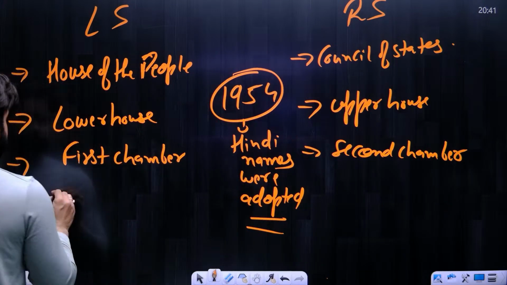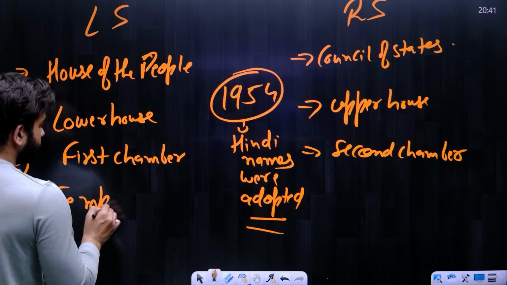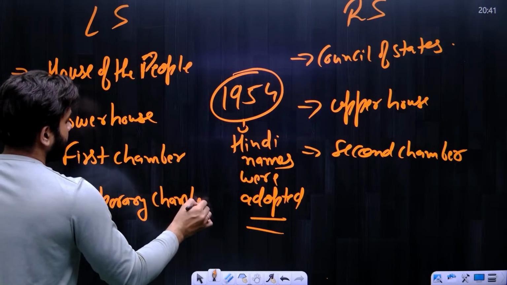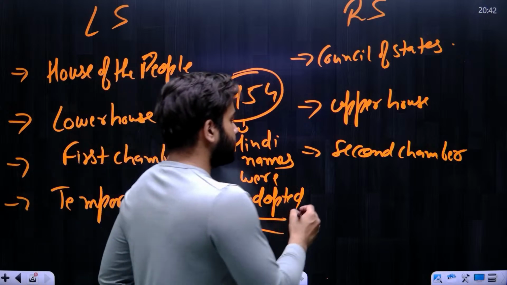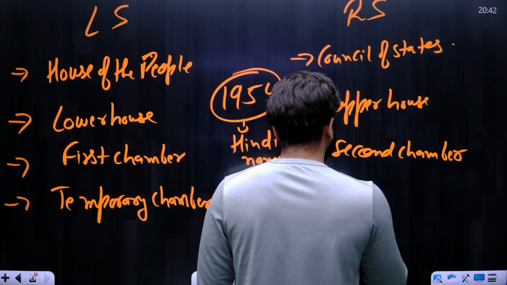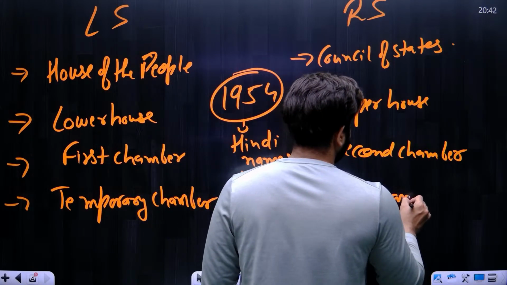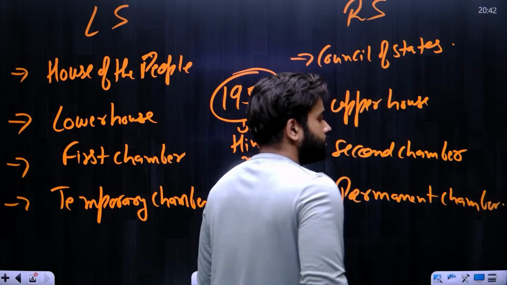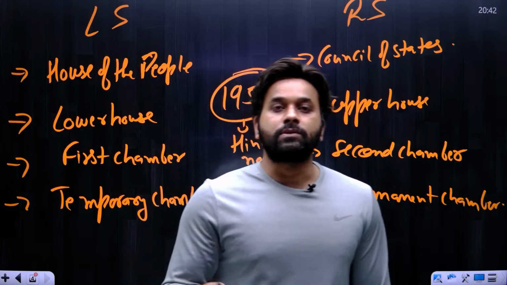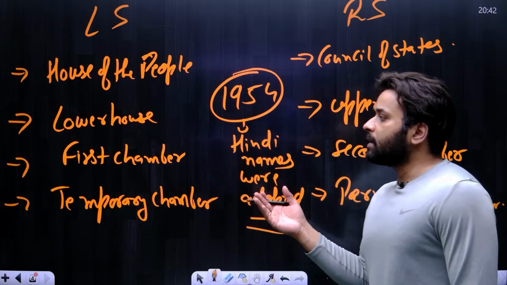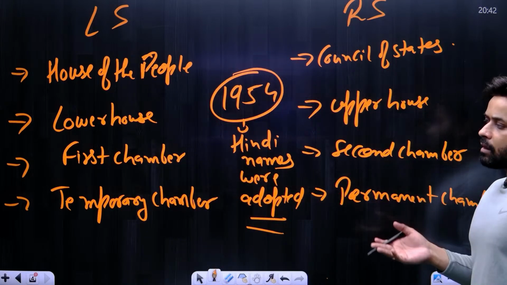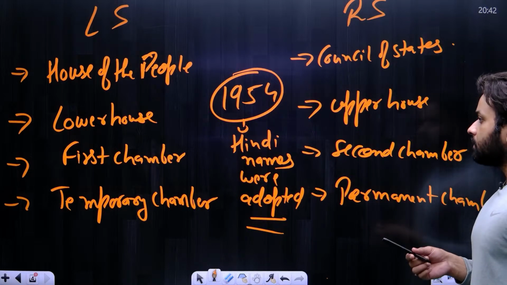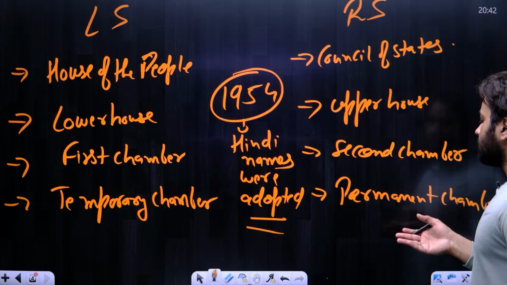If Lok Sabha is the temporary chamber, then Rajya Sabha is the permanent chamber. So Lok Sabha is known as House of the People, which is its original name, as well as the lower house, first chamber, and temporary chamber; Rajya Sabha is the upper house, second chamber, and permanent chamber.